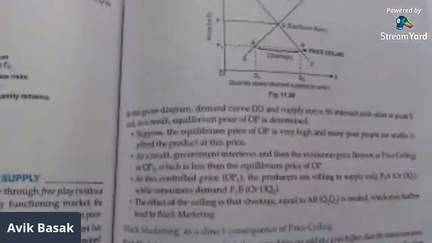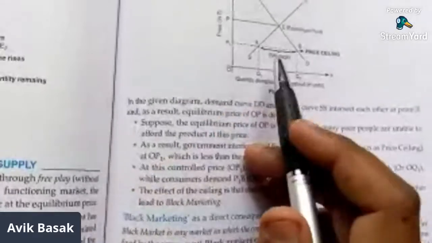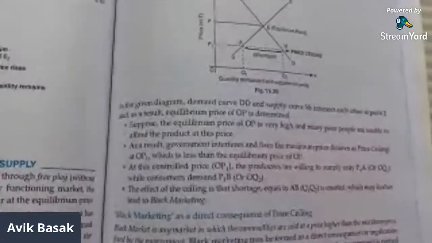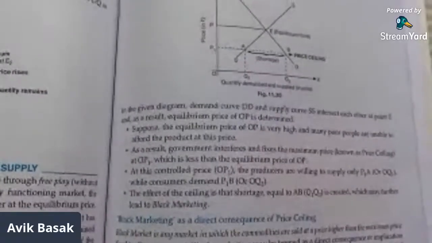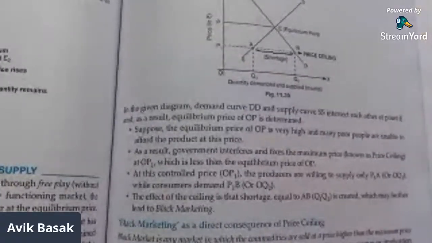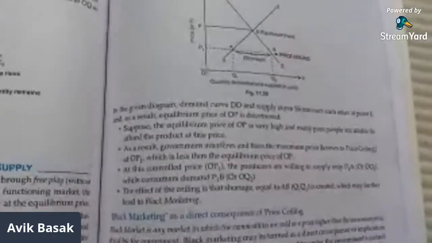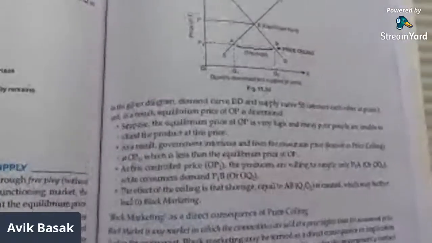So there is a case of what? Excess demand. More people are wanting, but the supplier is not supplying. So there will be a shortage of goods in the market. And whenever there is a shortage of goods in the market, what do we see? Black marketing. Yes or no?